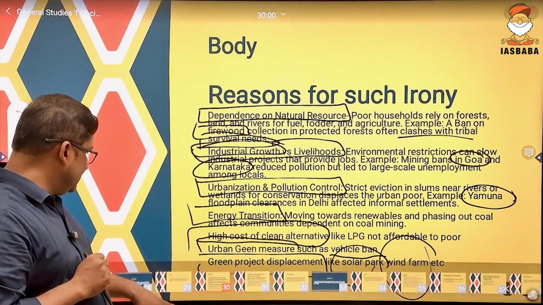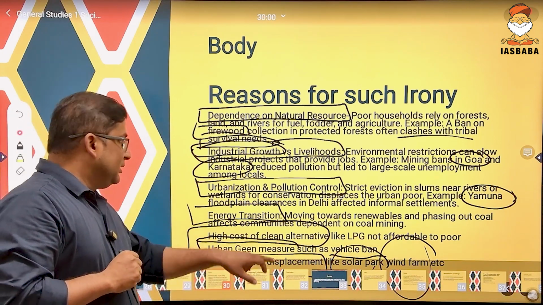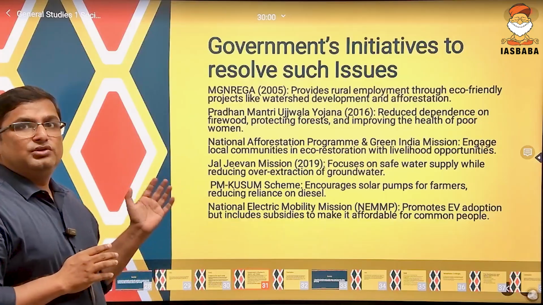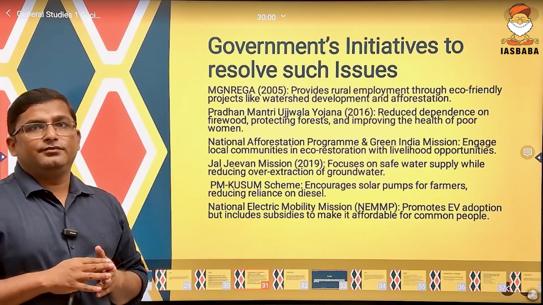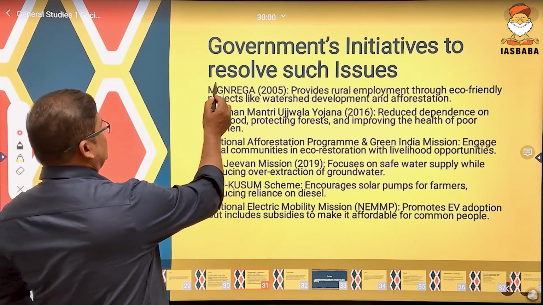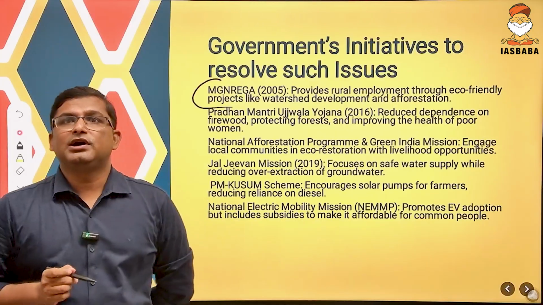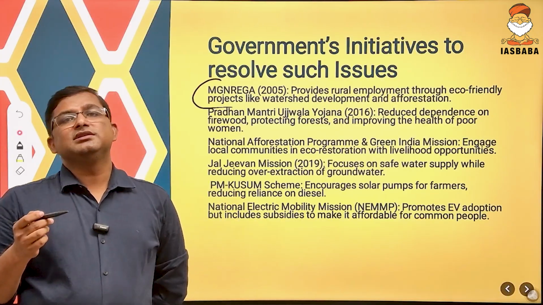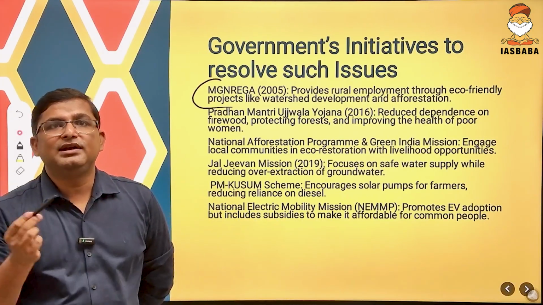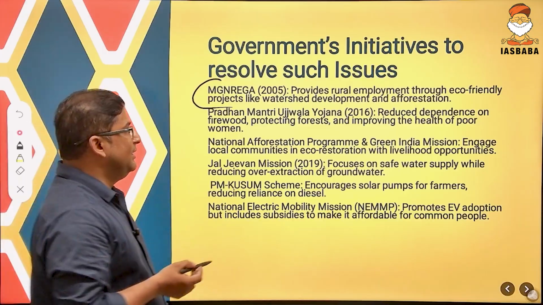Now what? See, the government has done many things to solve this problem. For example, MGNREGA, which was launched in 2005. Now MGNREGA is also providing some eco-friendly projects like afforestation.